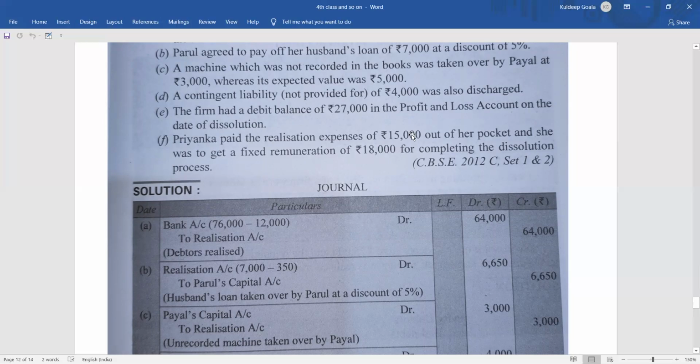Whether the payment is extra or less than that doesn't matter. In the previous question it was extra, and in this question it is less payment. Doesn't matter. We'll make the fixed remuneration entry. So what will be the entry? Realization account debit 18,000 to Priyanka's capital account 18,000. You can see here.